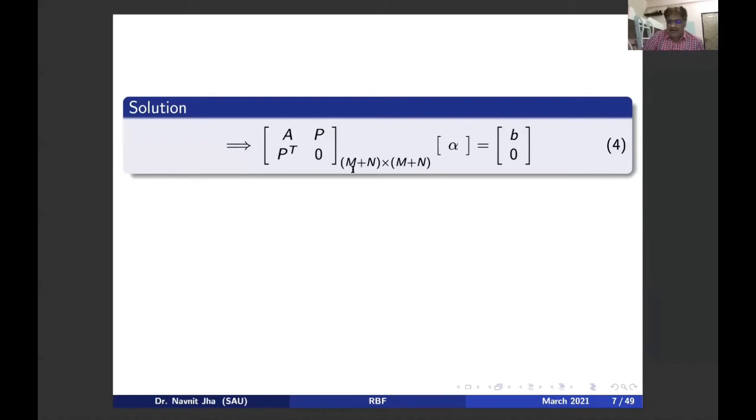The order of this matrix is, of course, m plus n by m plus n. I have written it in the general form. And here alpha is a vector; this should actually be bold. So here this alpha stands for alpha 0 to alpha 5. And this B stands for the first 3 components, and the last ones are 0. Is this clear to all?